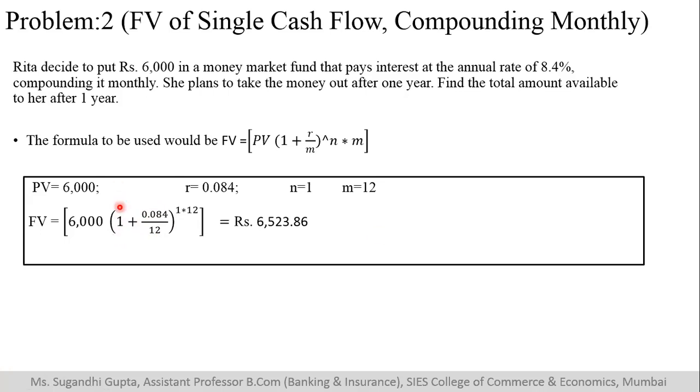So it will be 1 plus 1.007 raised to 12. It will be that into 6,000. If you do, you will get this particular value. So the difference between this sum and the previous sum is, here the compounding is taking place monthly, and in the previous one it was either semi-annually or quarterly.